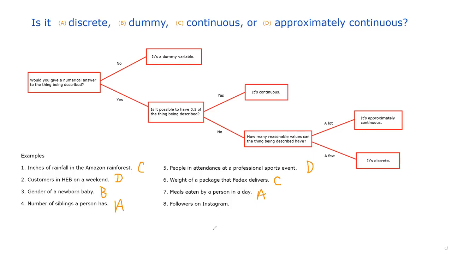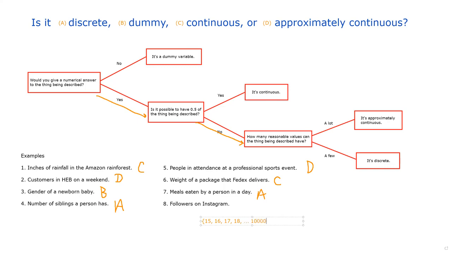Would you give a numerical answer to the thing being described? Yes, of course. Is it possible to have half a follower? No. How many reasonable values can the thing being described have? Well, if you're not very popular like me, you might only have something like 10, 15, 20 followers, right? But if you have 15 followers, you can have 16, 17, 18, and then you've got Instagram influencers.